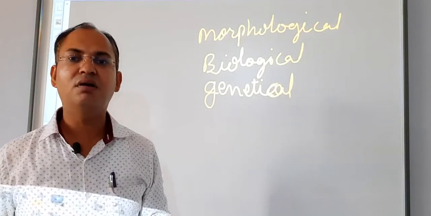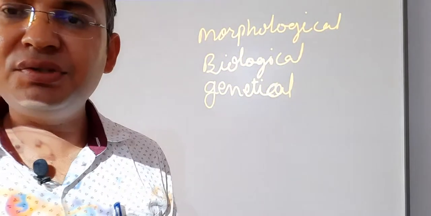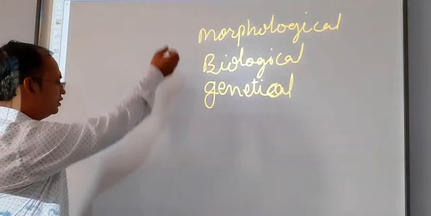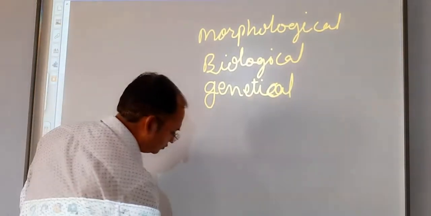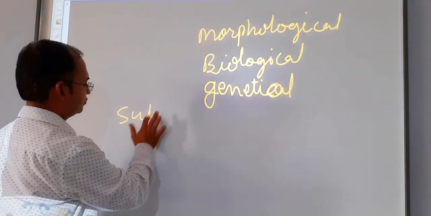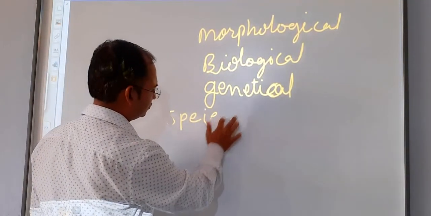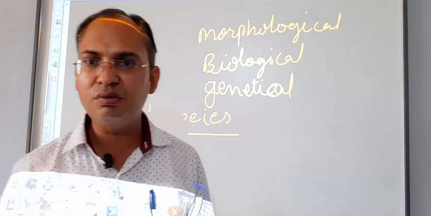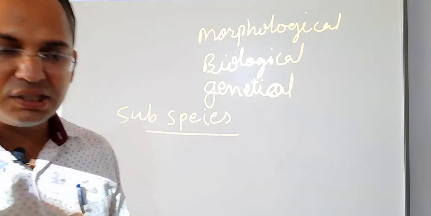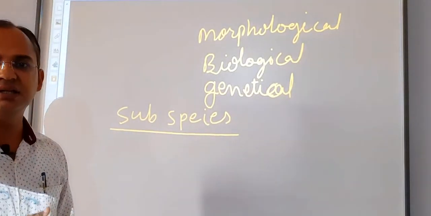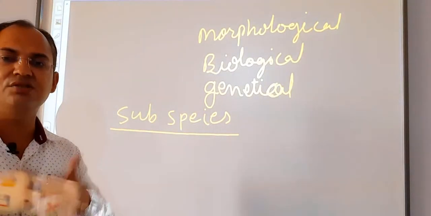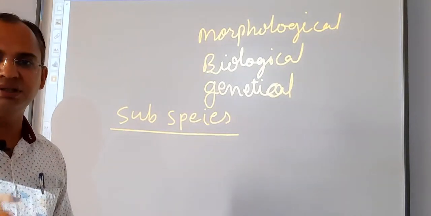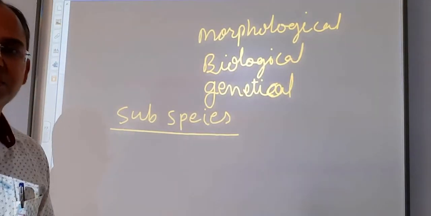Now, students, along with the species, a new concept, that is subspecies, is also found. Subspecies means the members of the same species, but in due course of their change in environment, if the habitat where they live is changing in its geographical condition, a little structural change or color in the body gets changed from place to place.